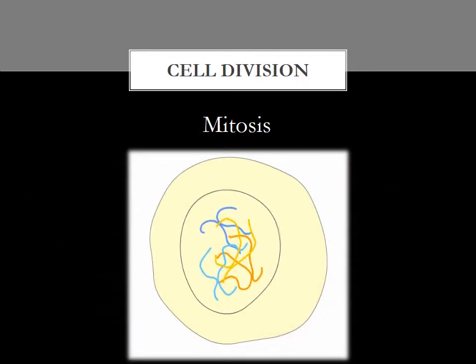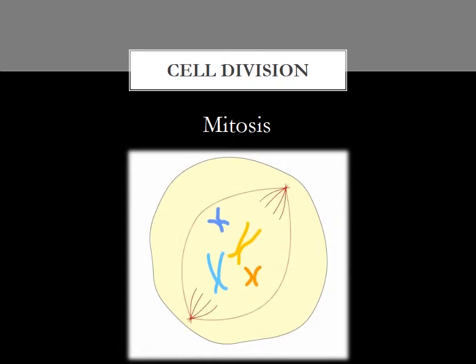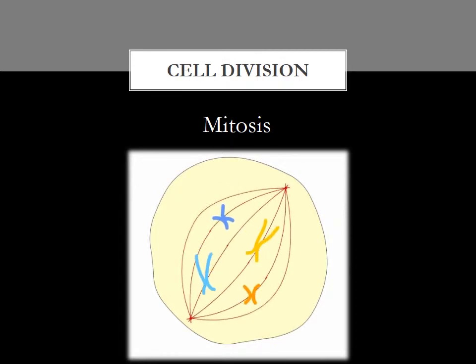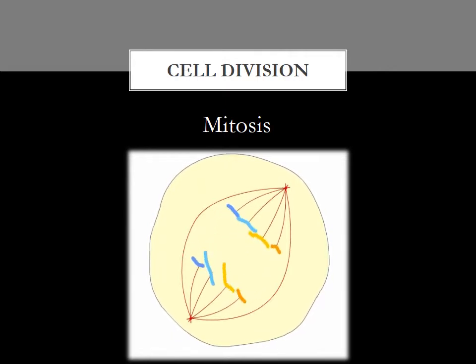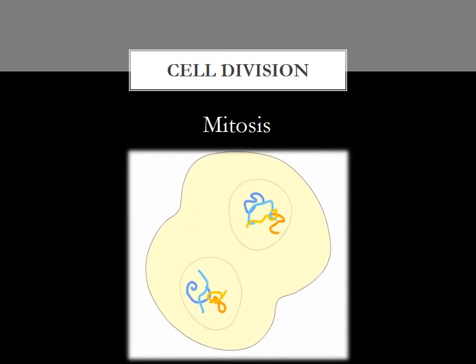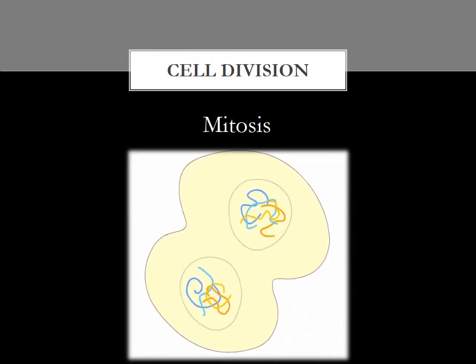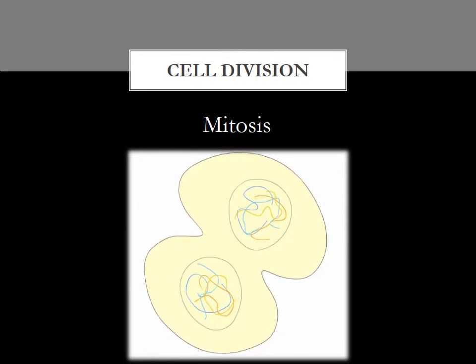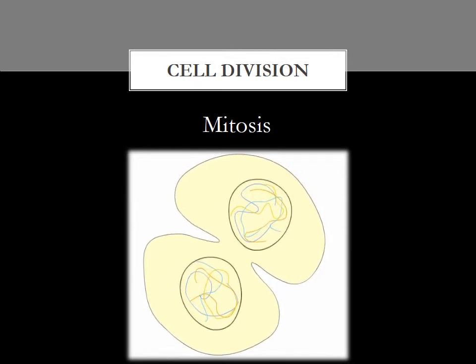Just before mitosis, a cell, called the parent cell, makes a copy of each of the chromosomes in its nucleus. Then, during mitosis, the identical sets of chromosomes separate into two cells, called daughter cells. These daughter cells are genetically identical to each other and to the parent cell.